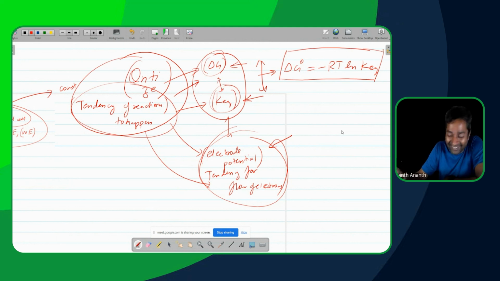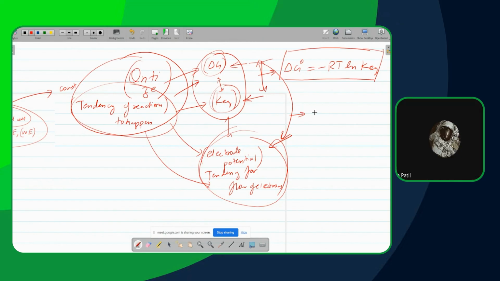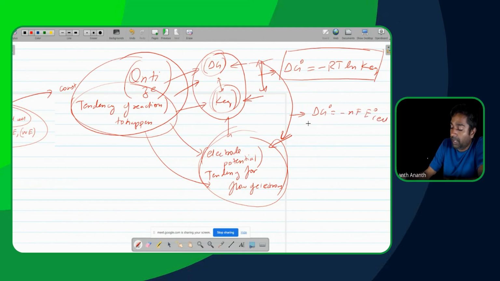Nicely done. Now, how about these two over here? Delta G and the other one over here. What is the connection between these two? Electrode potential and delta G. What is the reaction here? You know this one also. Come on. Delta G naught is minus nF E naught cell. Good.